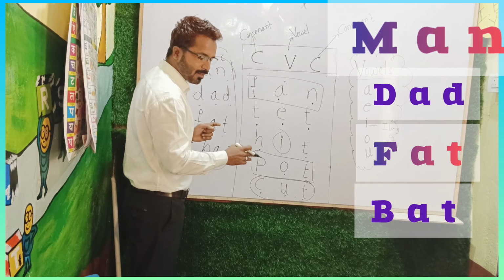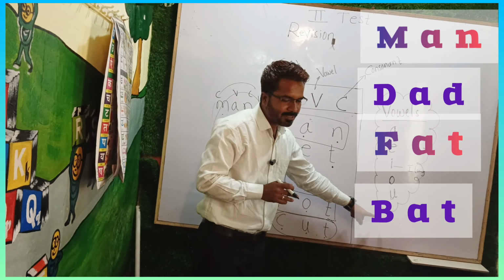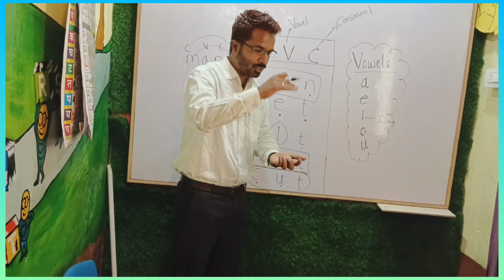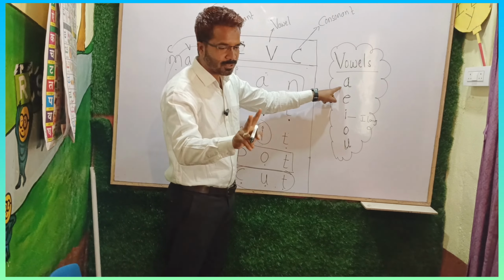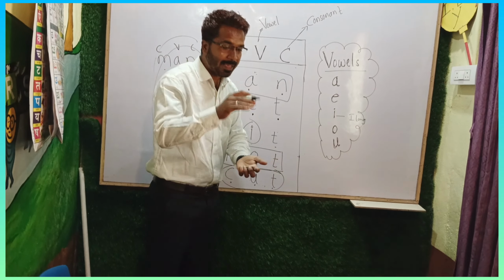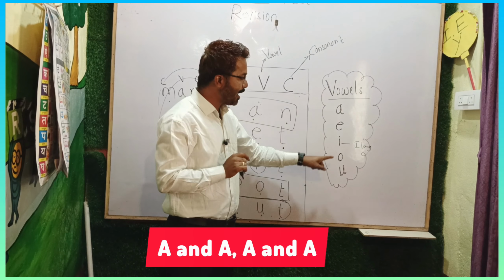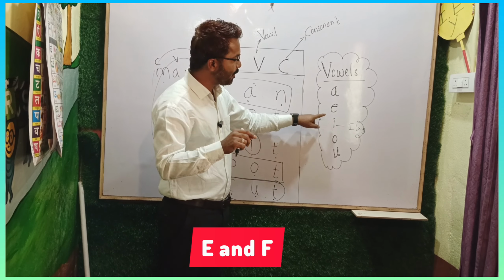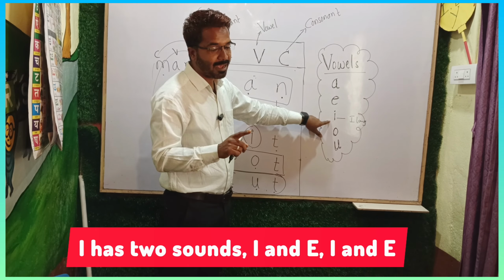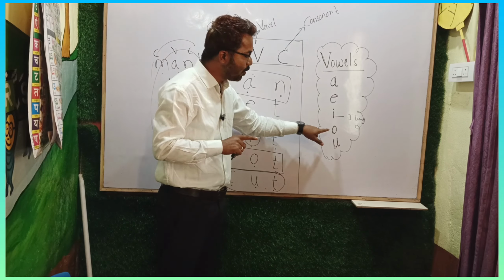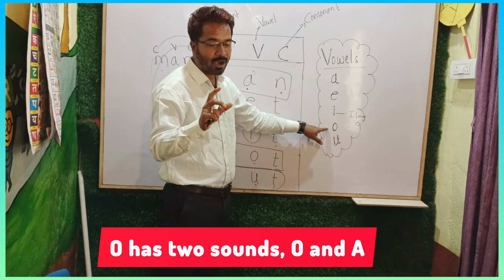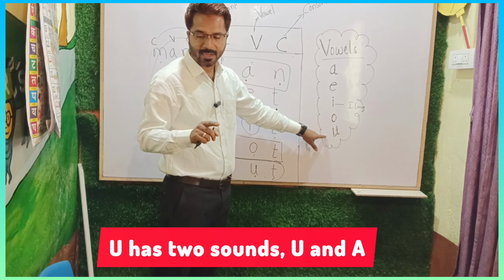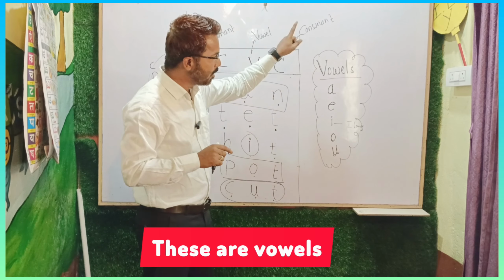Are you understanding? Once again, vowels. We have vowels, short and long. A has two sounds, A and A. E has two sounds, E and A. I has two sounds, I and E. O has two sounds, O and A. U has two sounds, U and A. These are vowels, short